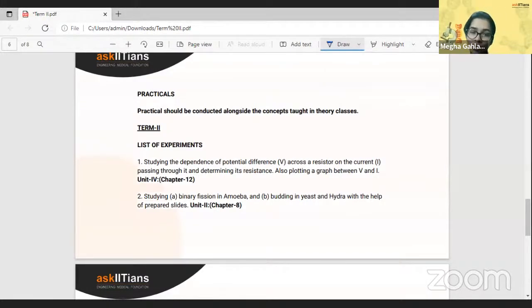So what I wanted to say about the practical exams is just make yourself familiar with all the different concepts that would be coming through for the experiments. Just talk to your teachers, make sure you're very familiar with the slides, make sure you're very familiar with the experimental setups, make sure that you know how to calculate the readings, how you need to analyze the graphs, or how you need to plot the graphs. There's a lot of things surrounding that.